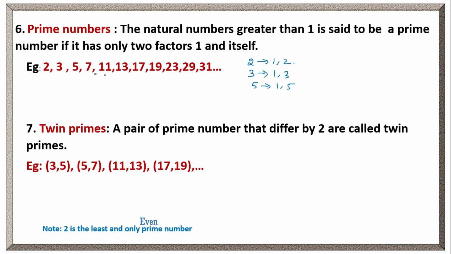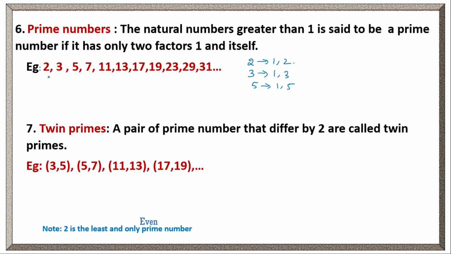In the same way, all these numbers 2, 3, 5, 7, 11, 13, 17, 19, 23 and so on have only two factors. Those two factors are 1, which is common for all prime numbers, and the number itself. If we take 2, 2 is the other factor. If we take 3, 3 is the other factor.